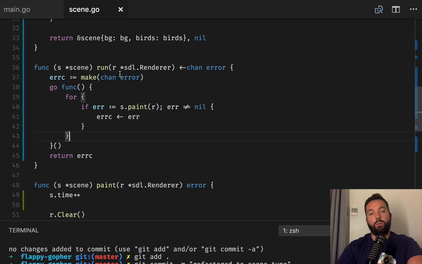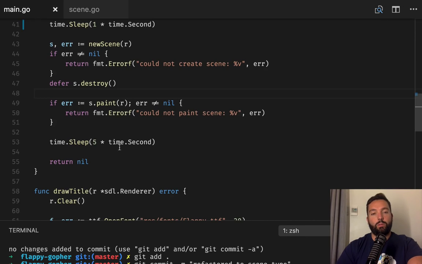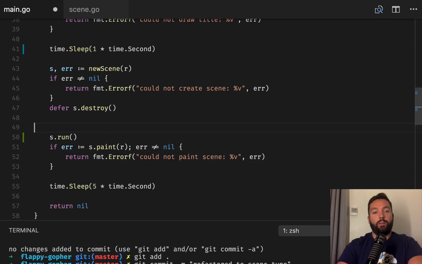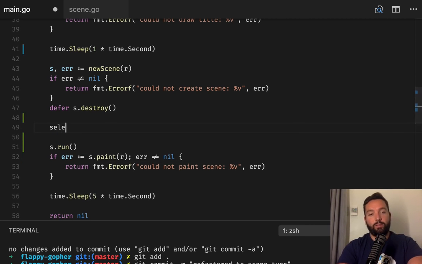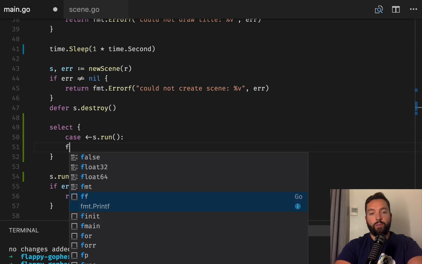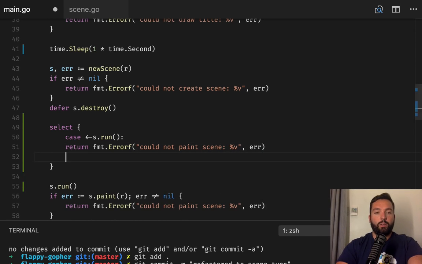So now we should be able to come here and do select, and if we get something from s.run, then we know that something failed, so we can do could not paint scene, because we know that that's actually the only error we're gonna get.